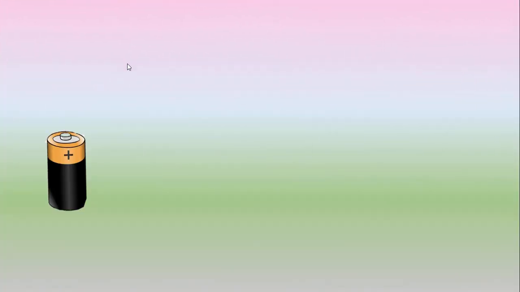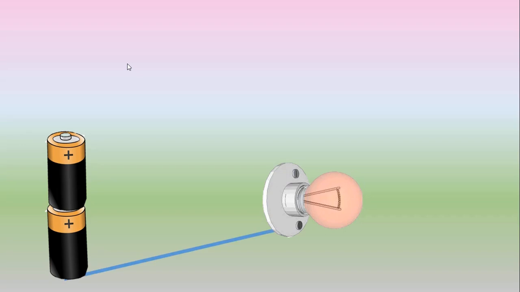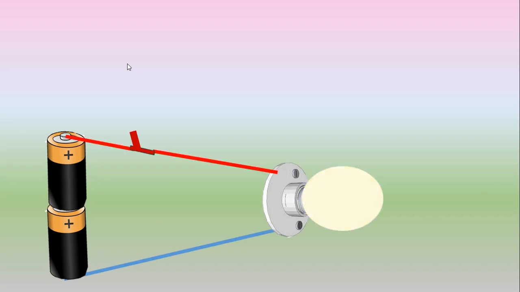Which is the best connection? We have a series connection that looks this way, where you take two dry cells. The positive connects to the negative, and if you fix this and switch it on, it lights more, because this bulb is using two dry cells.